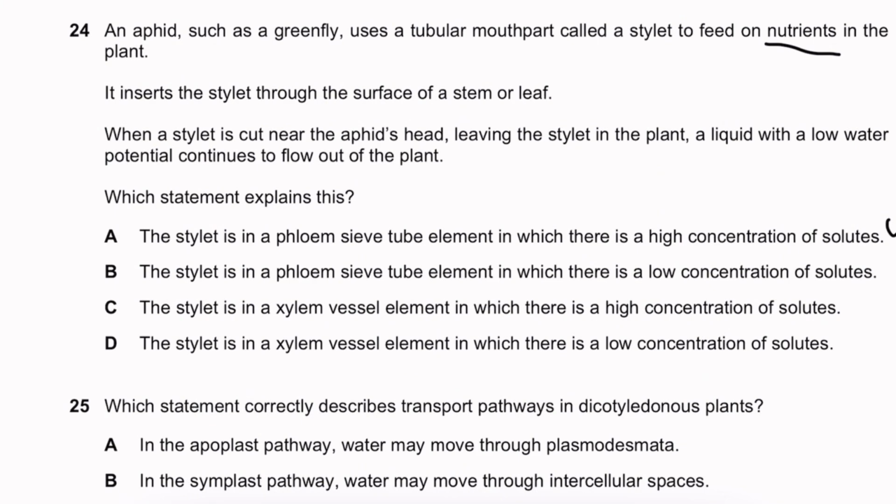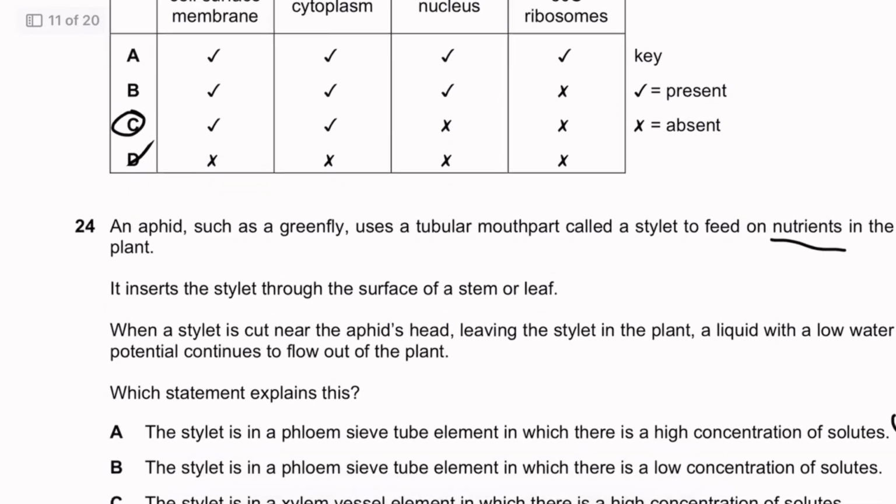No, the phloem sieve tube element has a higher concentration of solutes, versus the stylet is in a xylem vessel in which there is a higher concentration of solutes. Actually, no, the xylem vessel has a low concentration of solutes, and the stylet is not in the xylem to begin with. So the answer is A.